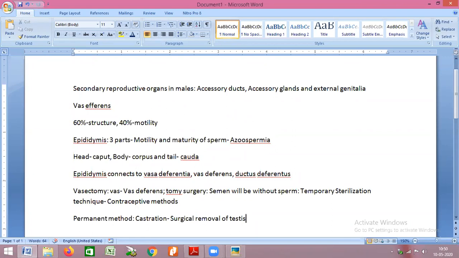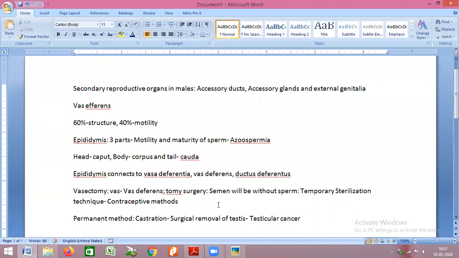And since there are no sperms present, automatically the person will not be able to reproduce. This method of castration is allowed only in certain cases. What are the cases? First one is testicular cancer, cancer of the testes, or a severe infection of the testes which can lead to death of a person. In that case, we carry out removal of the testes.